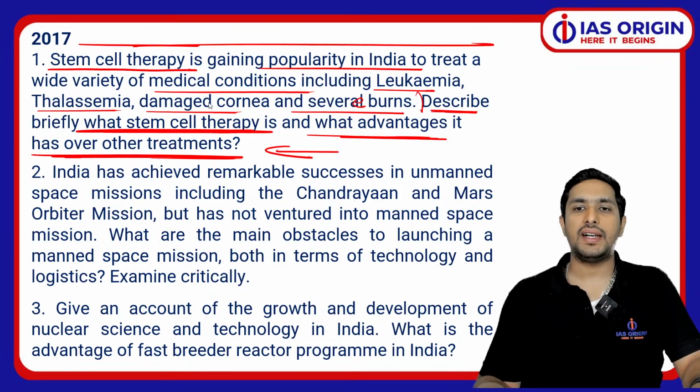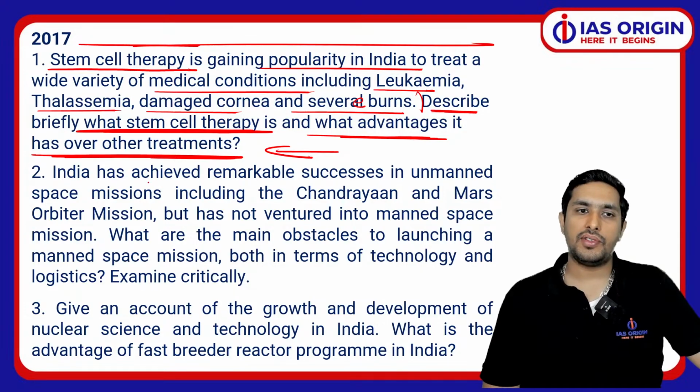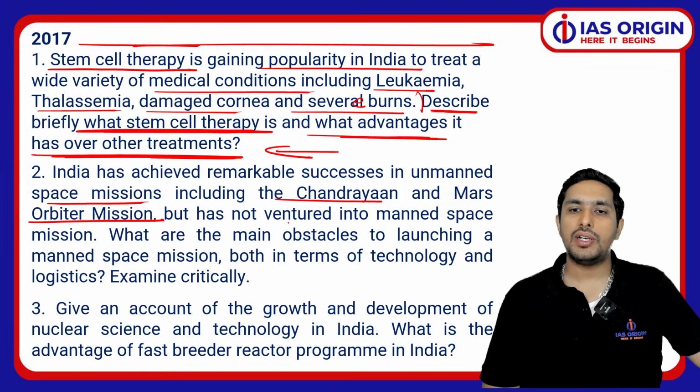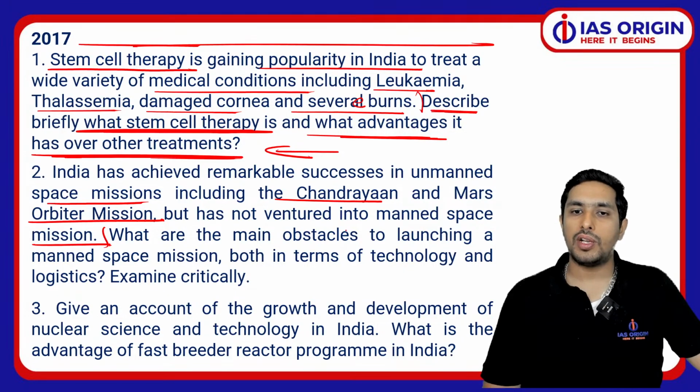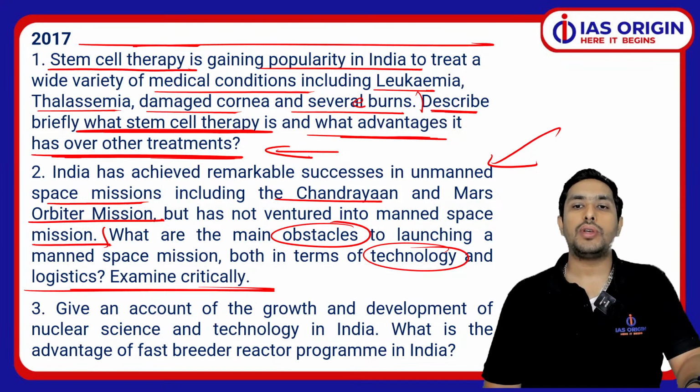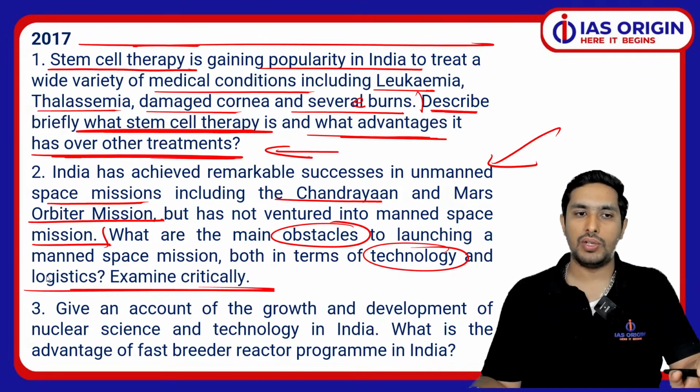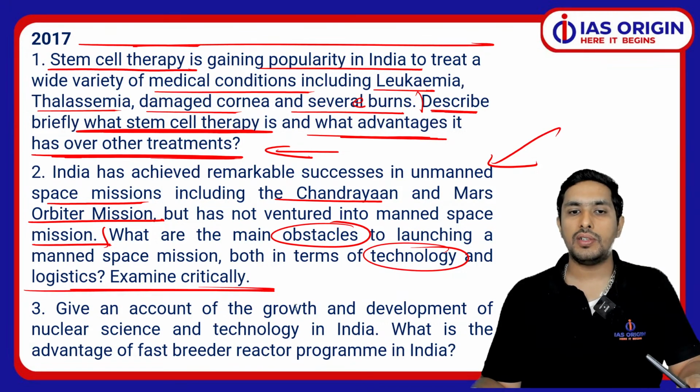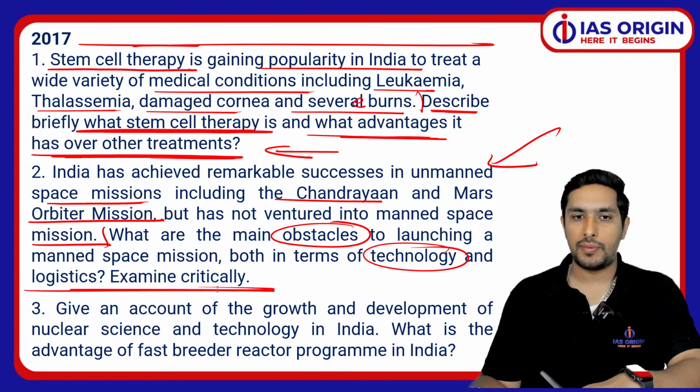Okay, having said that, now in 2017, India has achieved success in the unmanned space missions including Chandrayaan and the Mars orbiter mission, but has not ventured into manned space missions like Gaganyaan. So what are the main obstacles? Both in terms of technology and logistics, you have to examine critically. Just imagine, in 2017 we had this question. On one side you have to say that yes, we have done well in unmanned missions like the lunar mission or the Mars mission, but you also have to acknowledge that we are yet to prove our potential in the manned missions, that is Gaganyaan and all. So this was a question to be answered in that regard.